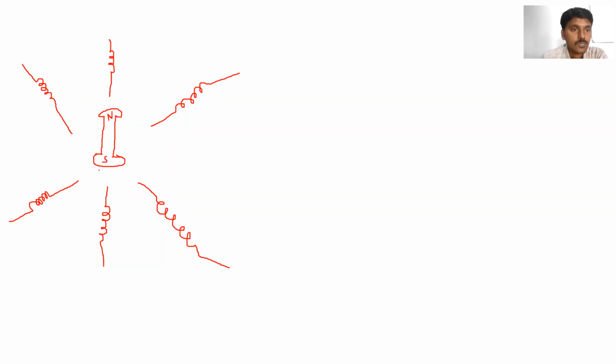Okay, this is the rotor circuit. This is the permanent magnet, north pole and south pole. Here we are using one converter.